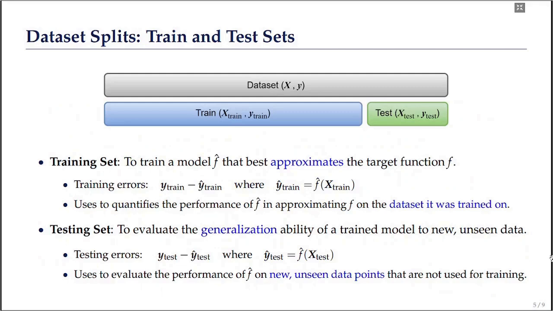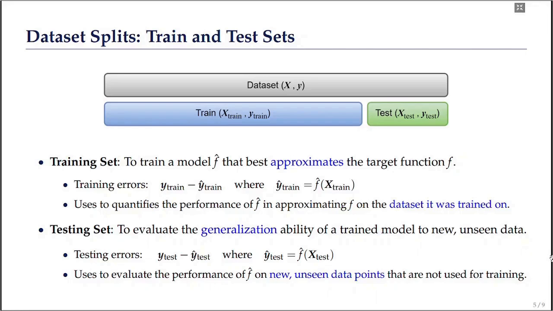In the training set, we train a model f hat that best approximates the target function. Here we obtain training errors, and these training errors are going to be minimized. By quantifying these training errors, the training error can be used to evaluate the performance of the trained model f hat in approximating the true unknown target function f on the dataset it was trained on.